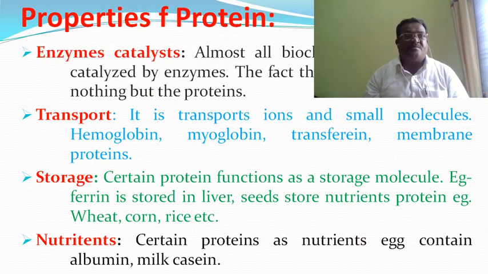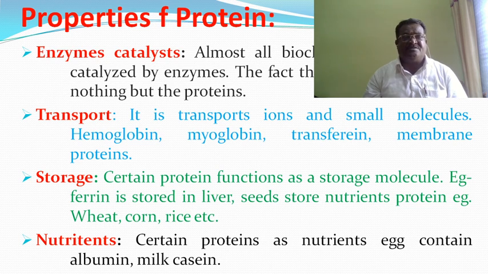First property of protein: all proteins are not enzymes, but all enzymes are proteins. So some of the proteins act as catalysts or enzymes for biochemical reactions. Almost all biochemical reactions are catalyzed by enzymes, and all enzymes are proteins. Then another property of protein is transport. It transports ions and small molecules, for example hemoglobin, myoglobin, transferrin, and membrane proteins.